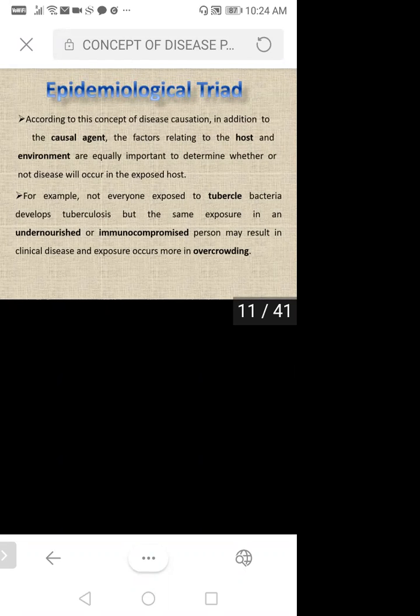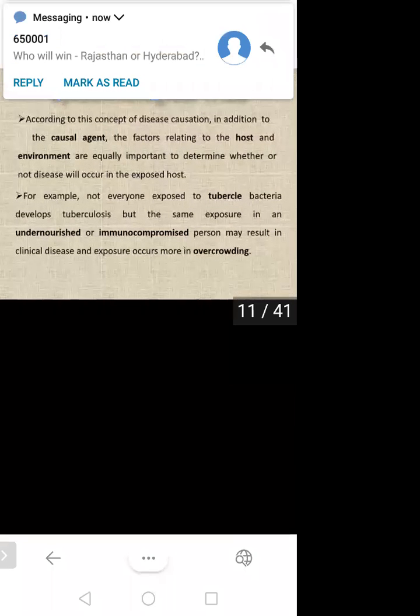Once that agent finds a home, you can say it found a place where it can grow. The factors relating to the host and environment are equally important to determine whether or not disease will occur in the exposed host. It may change into a disease, or if the host has strong immunity, the agent cannot grow.